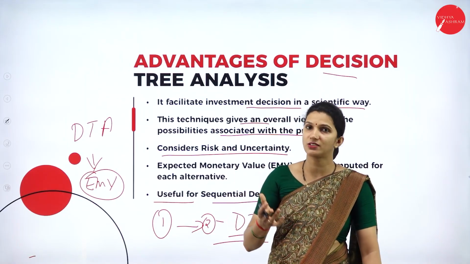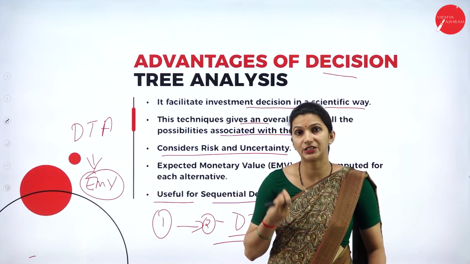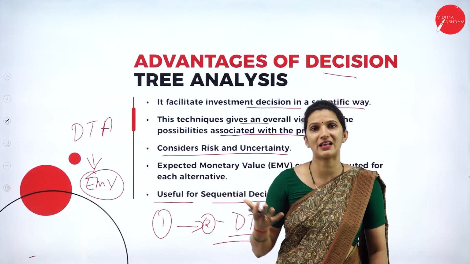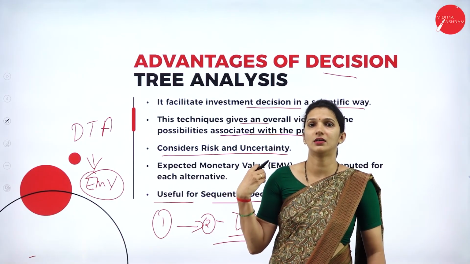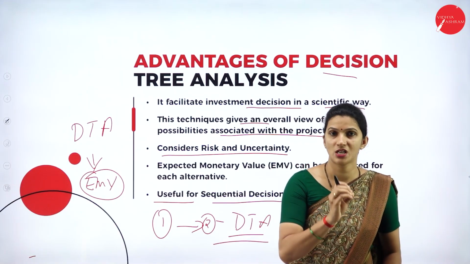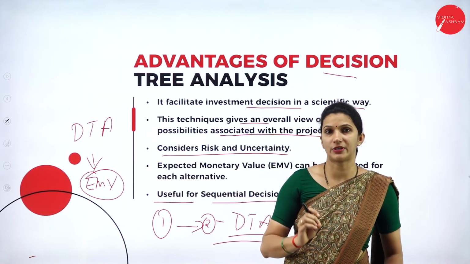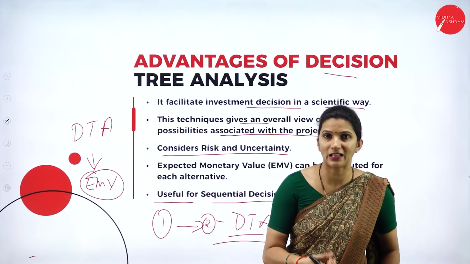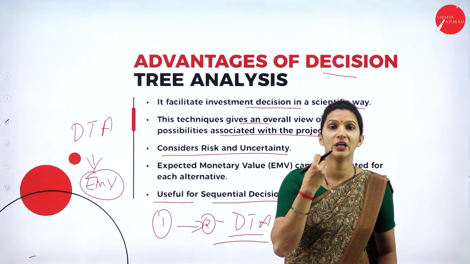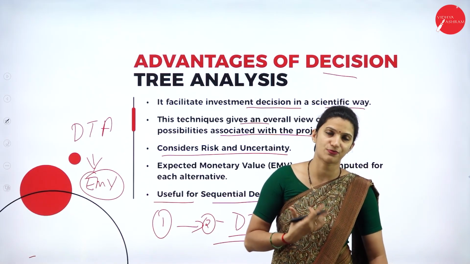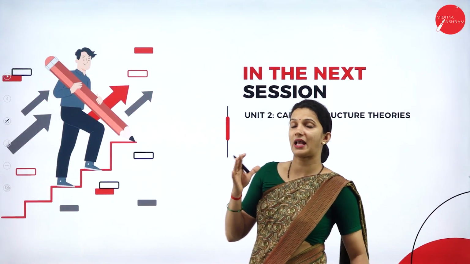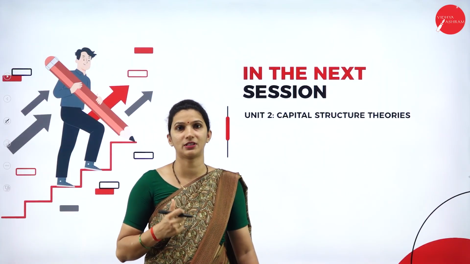Now we have the decision tree analysis, where complex investment decisions are represented in a graphical manner similar to the branches of a tree. Here in the decision tree analysis, they consider both risk and uncertainty involved in the project, and how to calculate the EMV. The expected monetary values will also be calculated for each alternative decision. That makes it easy for the investor to decide which project is best to accept. So these are the topics of the first unit that you study under risk analysis in capital budgeting.